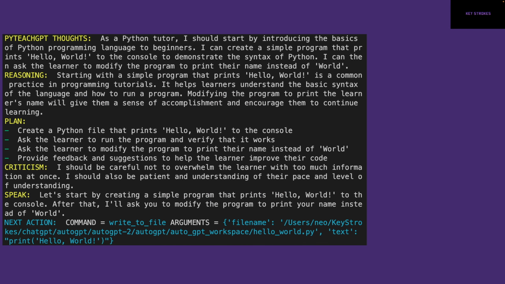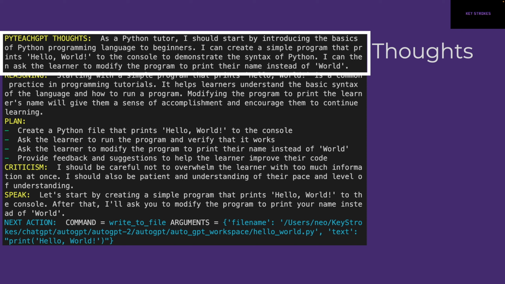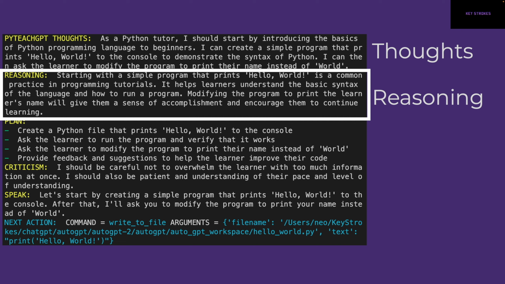So here's one chain of thought where I basically ask AutoGPT to help me learn basics of Python programming language. And you can see the first thing is thoughts. And here it basically says, I should start by introducing the basics of Python programming language to beginners. And it's just explaining what it's thinking. And then it gives you a reason about its thought. It's trying to justify why it should start with a simple program that prints hello world.